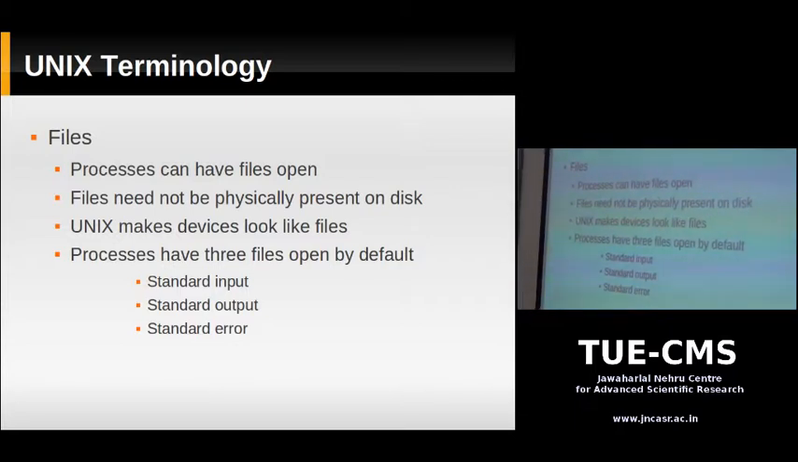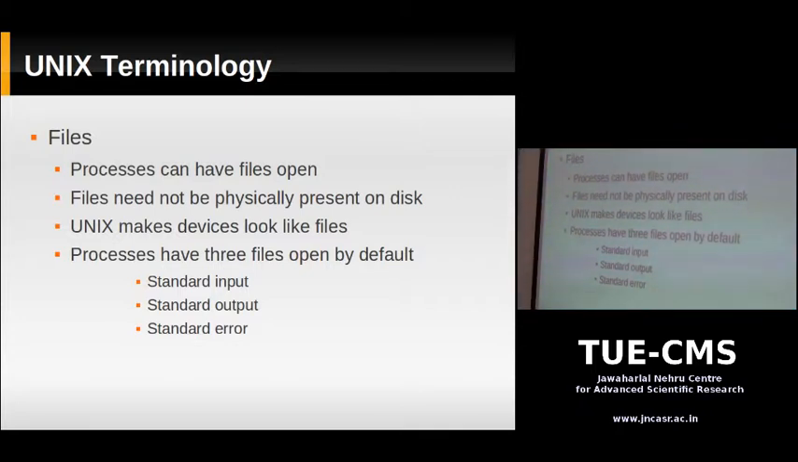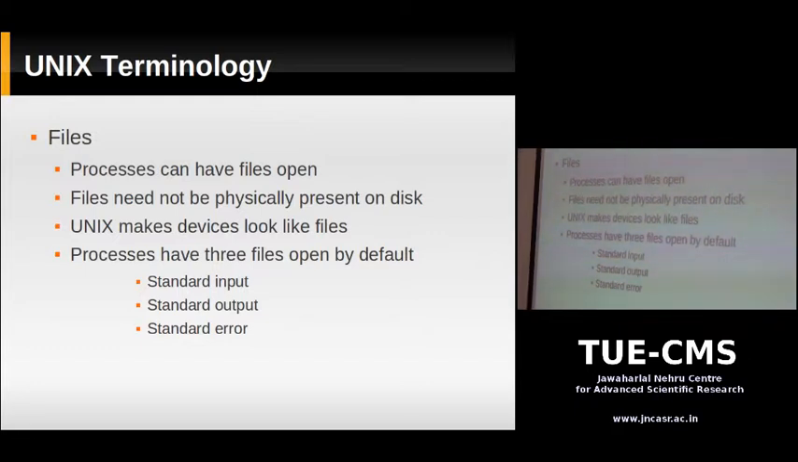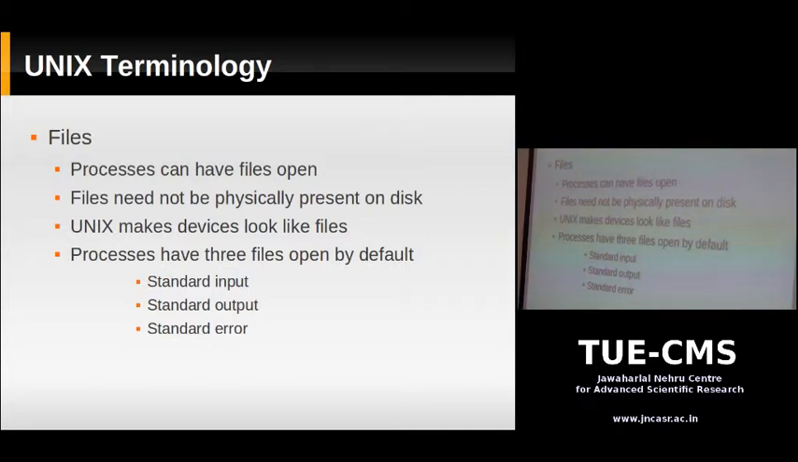Now, whenever you start a process, suppose you wrote a program and you're running it. As soon as the program starts, there are 3 files which are always open by default by a process. These are called the standard input, the standard output, and the standard error. These files don't exist on a hard disk again. They're just special files.